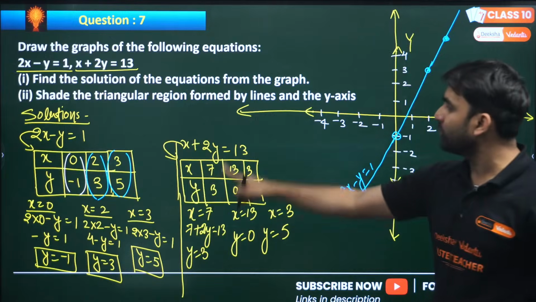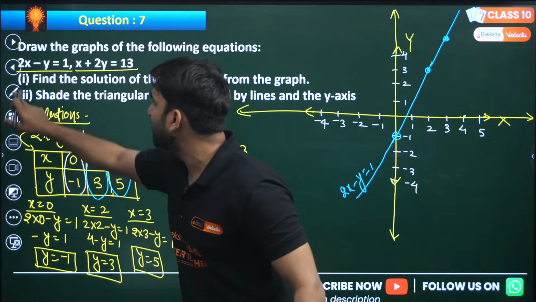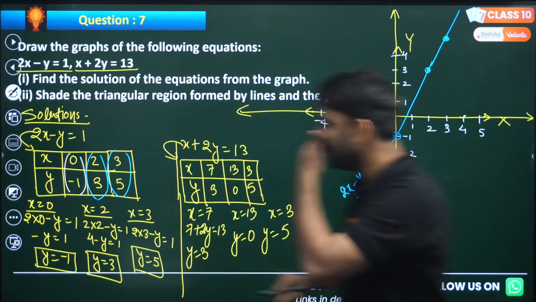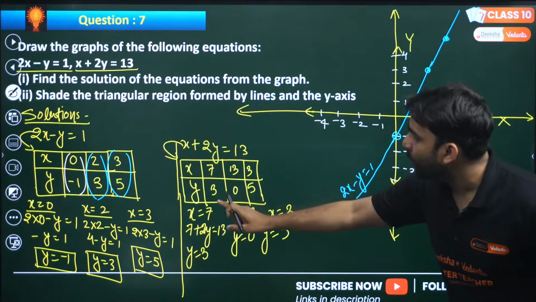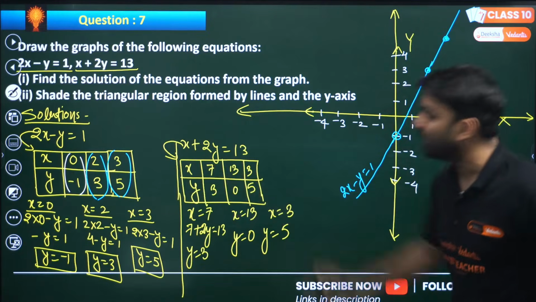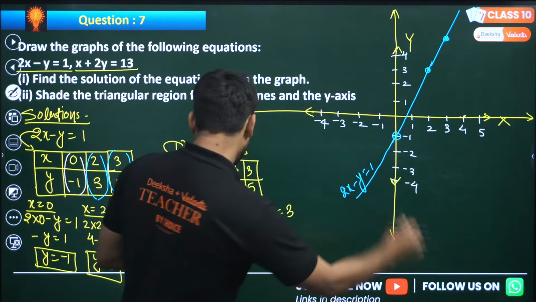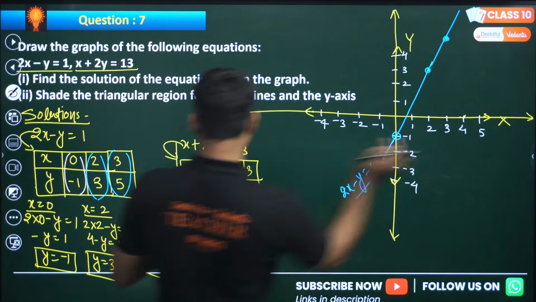Now come to this, draw the line of this. Let me use another color. I'm using red color here, my dear champions. So when x is 7, y is 3. Come on, when x is 7, y is 3. So where will be the point? When x is 7, y is 3.